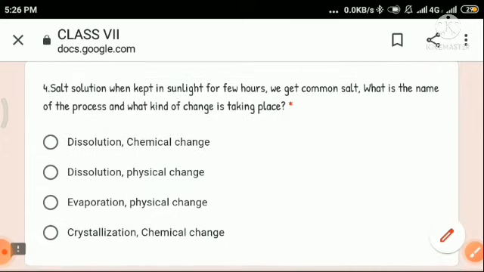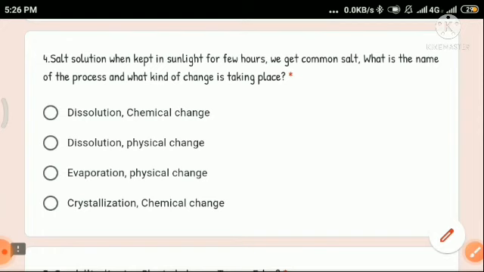Why is it a physical change? The water that evaporates can again be condensed. Water was liquid, and when it evaporates it becomes water vapor. If we cool the water vapor again, we get back the water. So this is a physical change and the process is known as evaporation. This particular question is also mentioned in the exercises as a value based question.